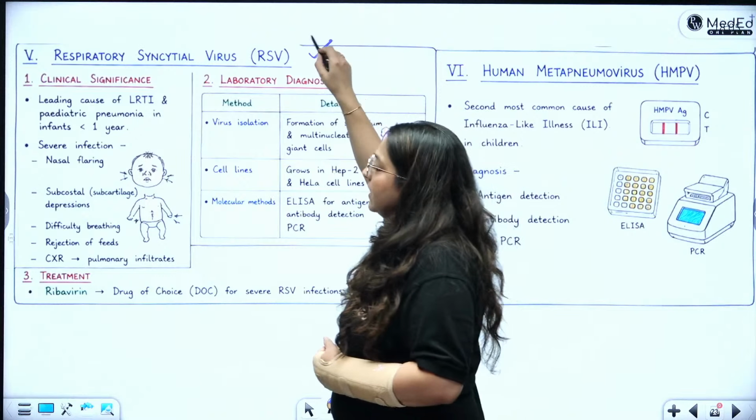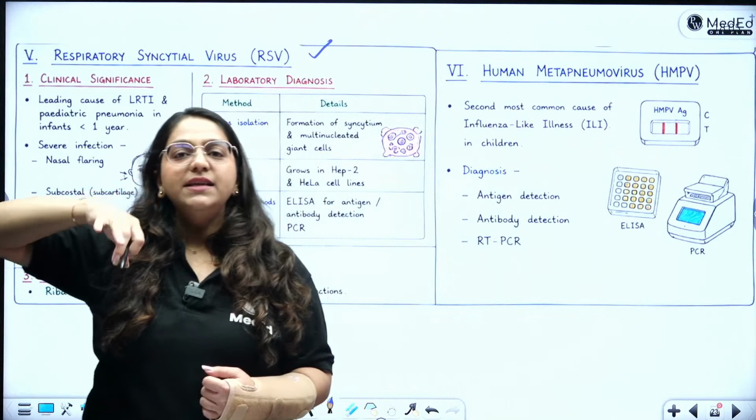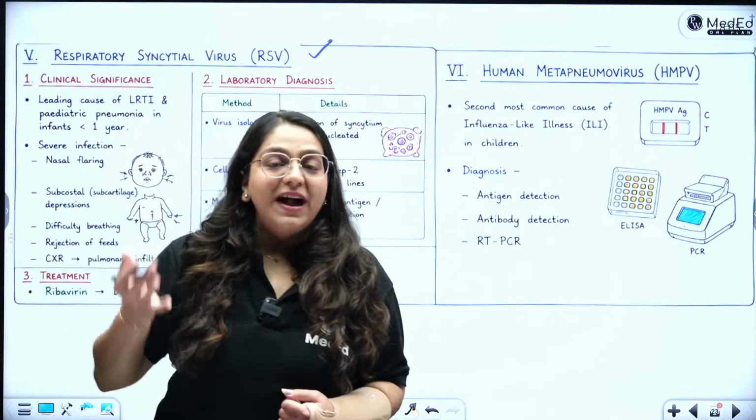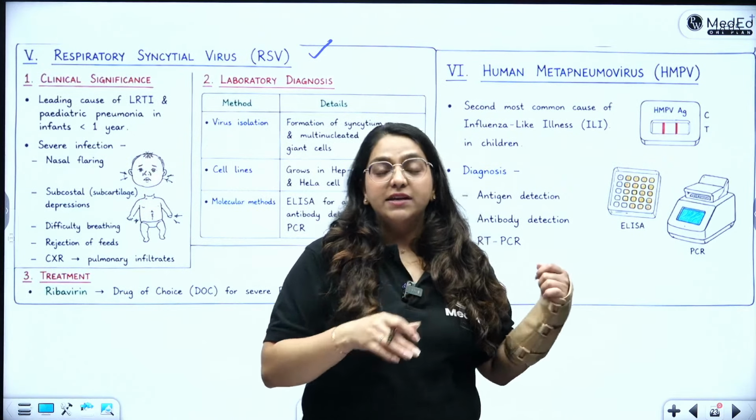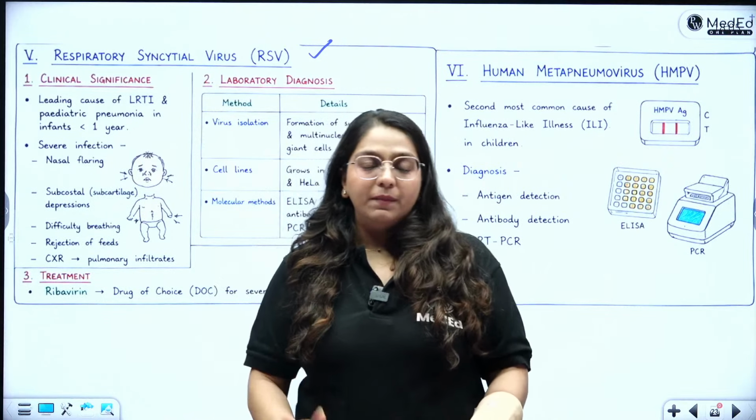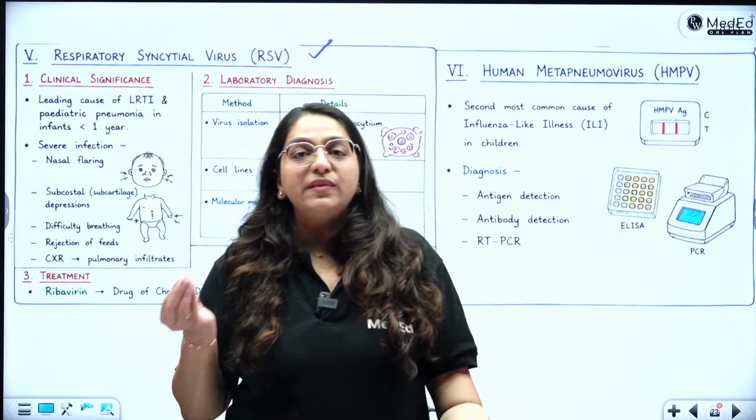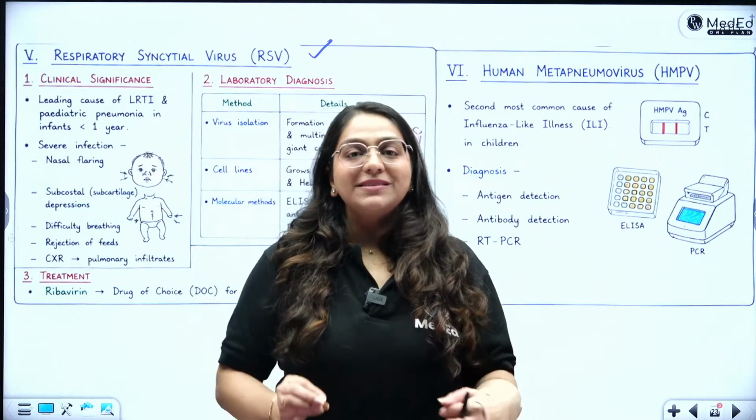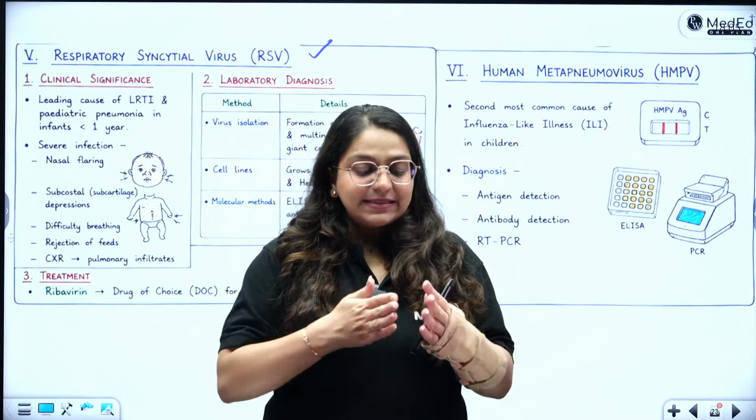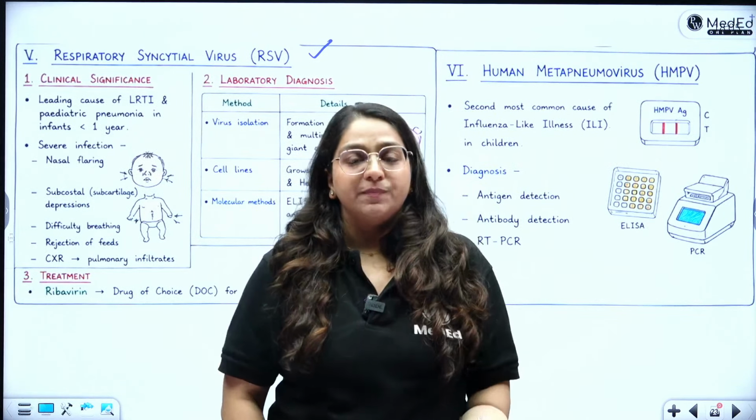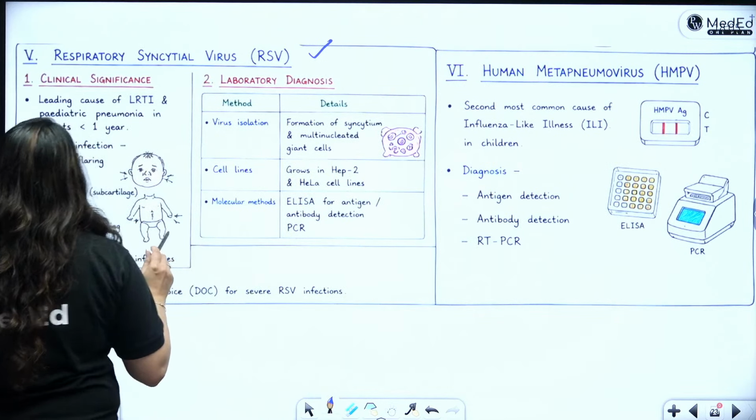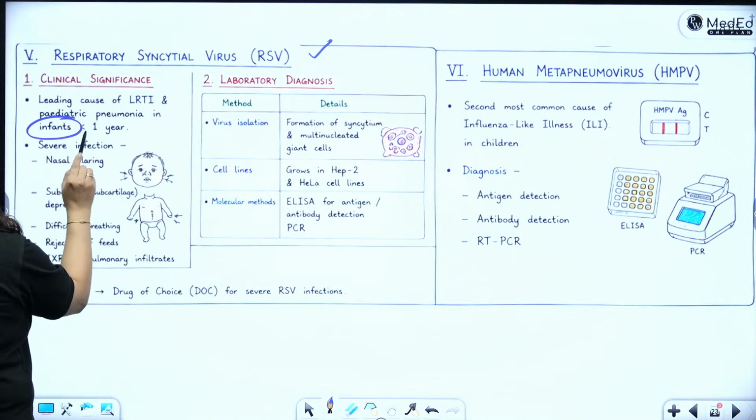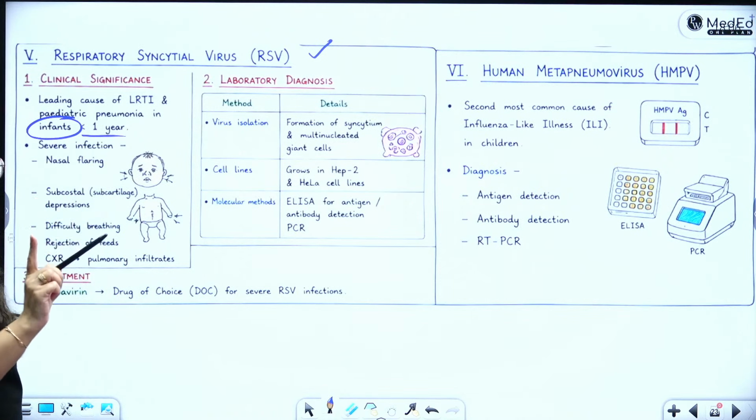Then we have RSV. What is RSV? The name itself says respiratory syncytial virus. Why syncytial? Because it shows a particular cytopathic effect. When I take the virus in the lab and infect some cell lines with it, it destroys those cell lines and all of those cells coalesce together to form a syncytium. That is the syncytium formation shown by it. It causes an influenza-like illness in children less than 1 year of age.